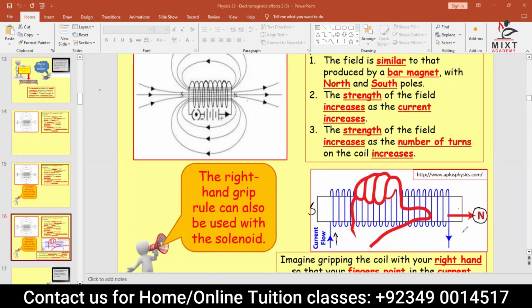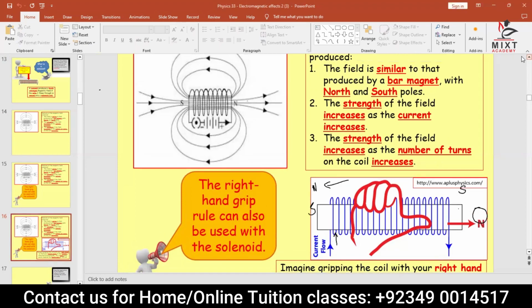If current is going from that side, the direction will be like this. Then the current direction will be clockwise. In that case, the thumb will point in this direction, and that side will be your north, and that side will be your south. Same thing here. Check it out now in this diagram. You can understand this diagram now.